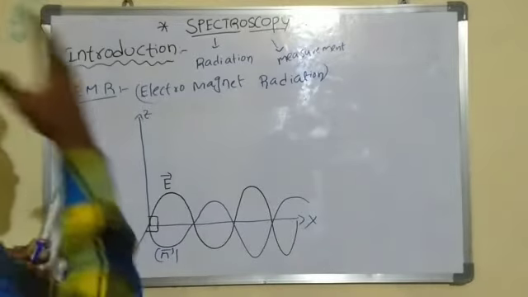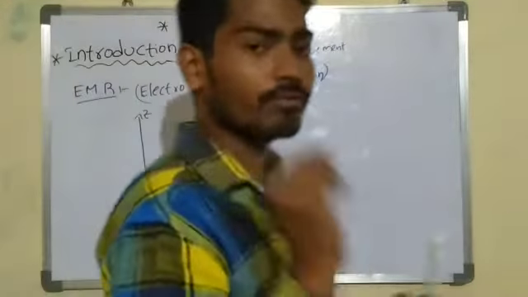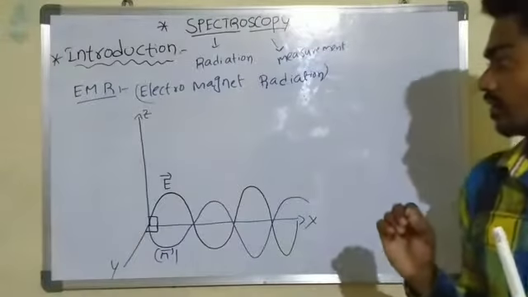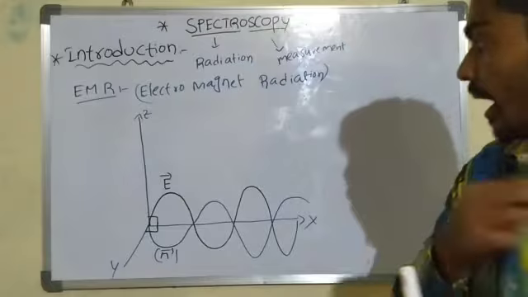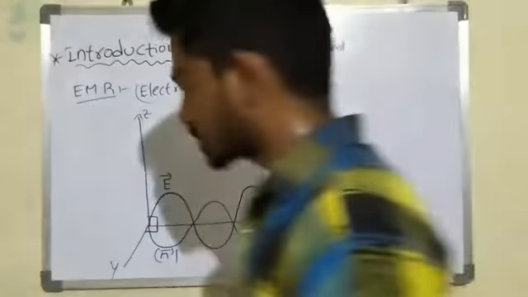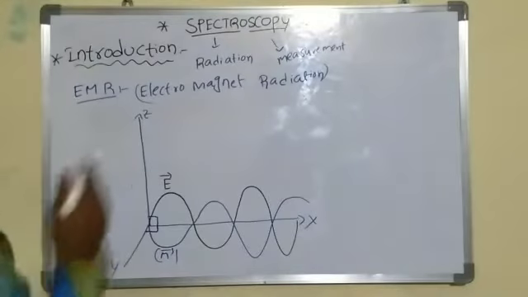Okay, electromagnetic radiation is nothing but the composition of energy with electric waves and magnetic waves which are perpendicular to each other and perpendicular to the plane of propagation.